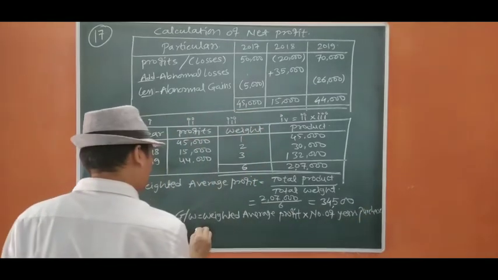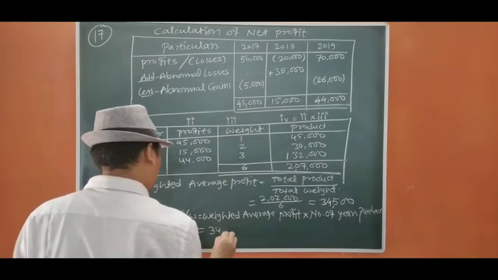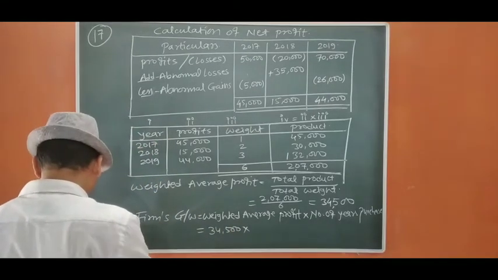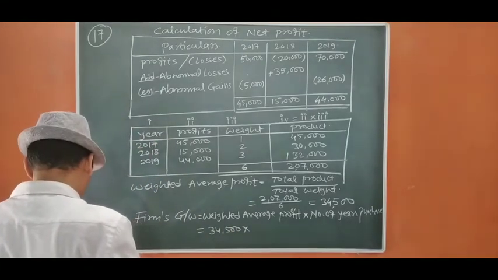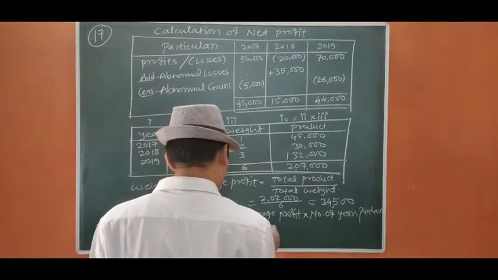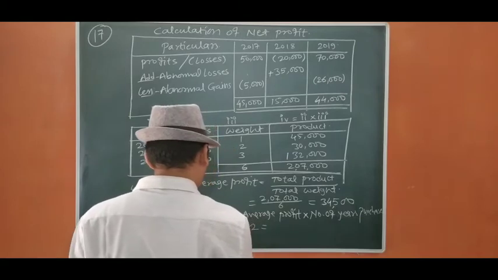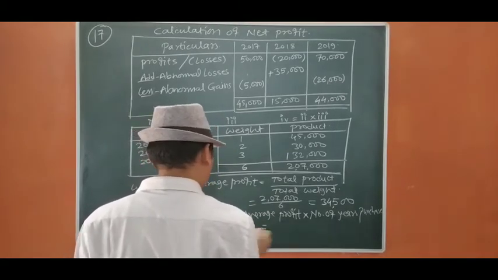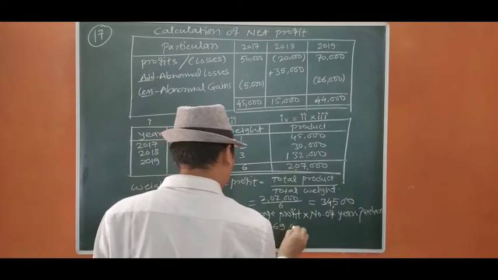So that will be 34,500 into 2 years purchase, which is 69,000.